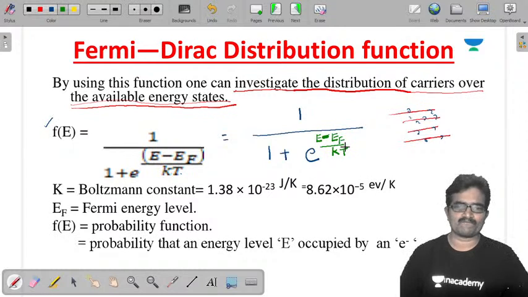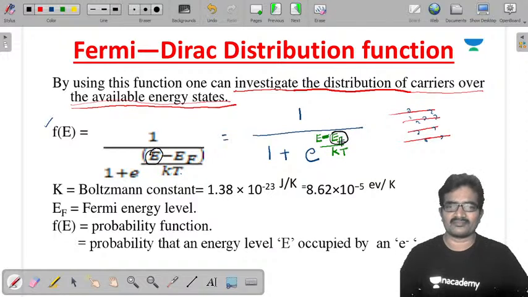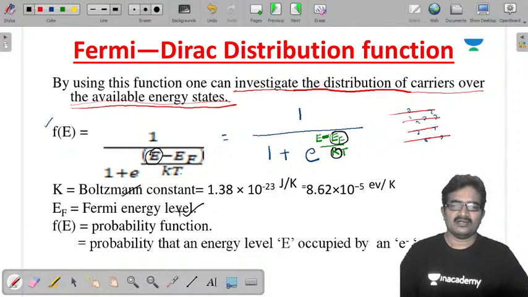In this, E is the energy level or energy, EF is Fermi energy, k is Boltzmann's constant, and T is absolute temperature.